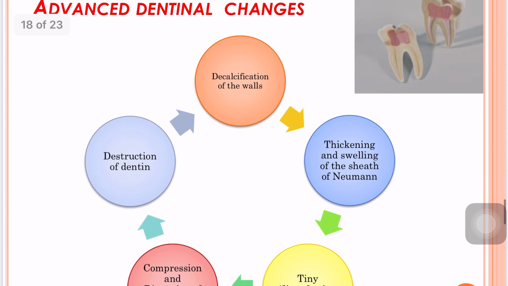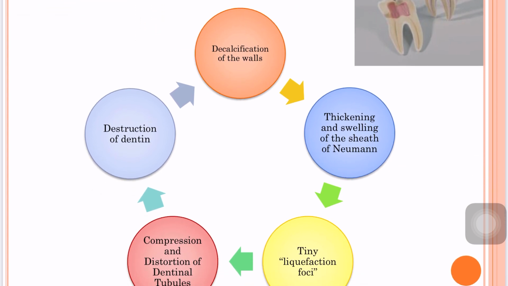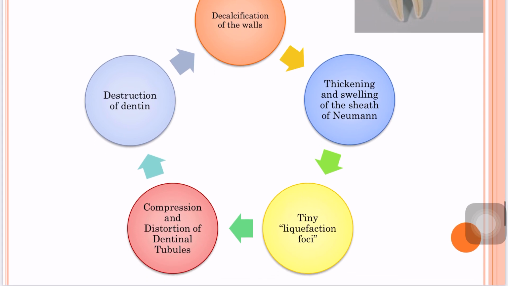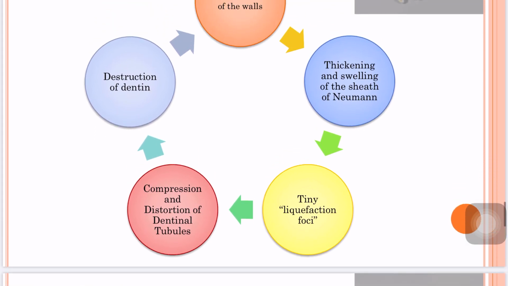Coming to the advanced dentinal changes, the decalcification of the walls of the individual tubules leads to their confluence. Thickening and swelling of the sheath of Neumann may be noted at irregular intervals. Tiny liquefaction foci described by Miller are formed by coalescence and breakdown of a few dentinal tubules, and there is a void area of destruction parallel to the course of the dentinal tubules, and these are filled with necrotic debris and increase in size by expansion.